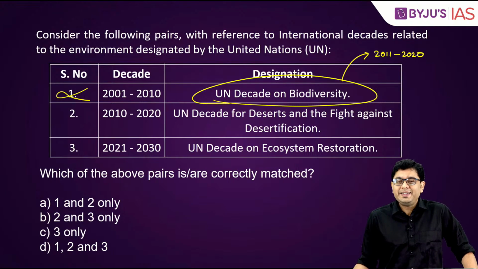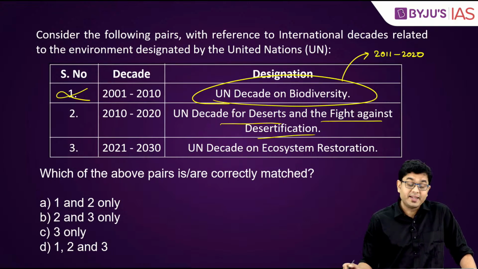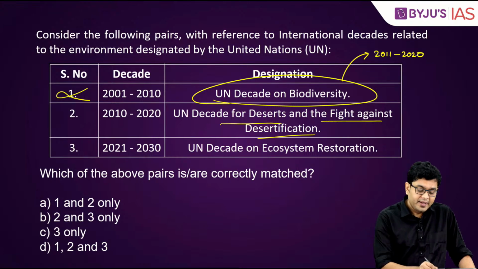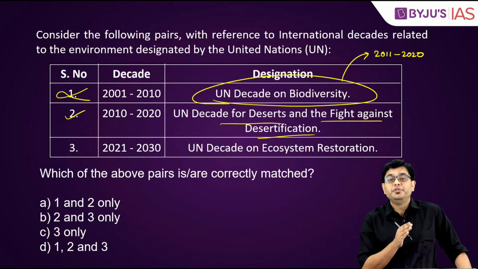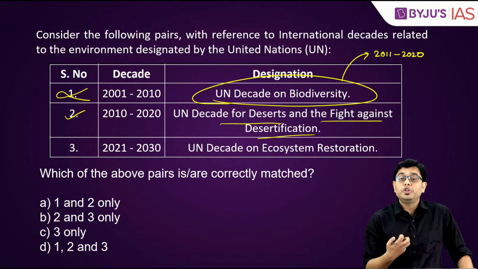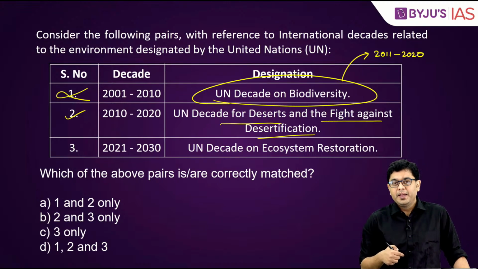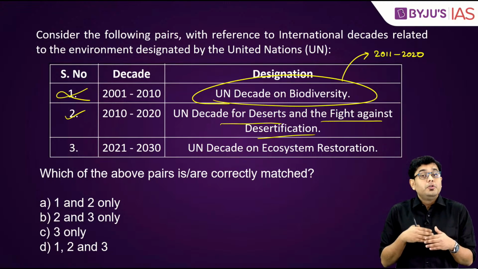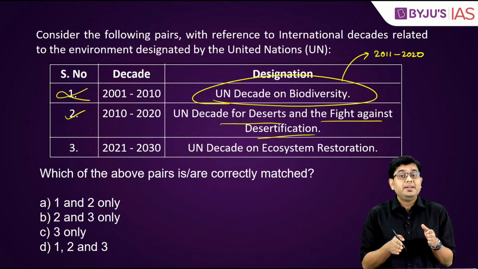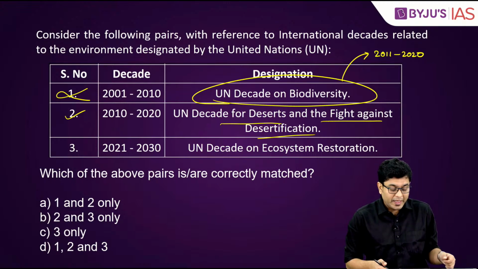Second, 2010 to 2020, UN decade for deserts and the fight against desertification. This is correct. This can be asked because at the culmination of this, United Nations Convention to Combat Desertification was conducted in India. Now it was conducted in the month of September, due to which you had questions from this particular area coming in mains exam, but this year it can come in the prelims as well.